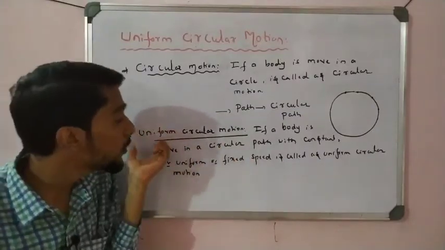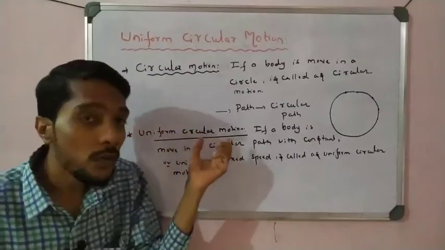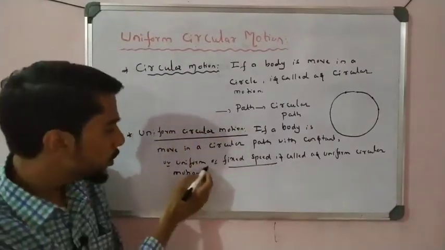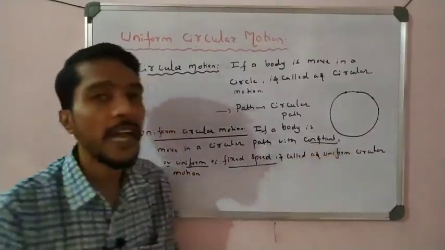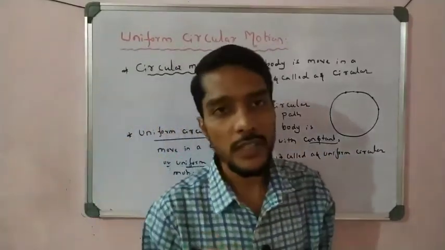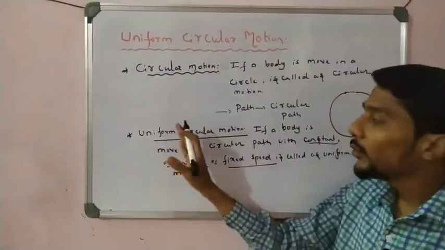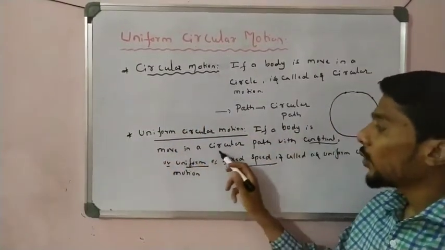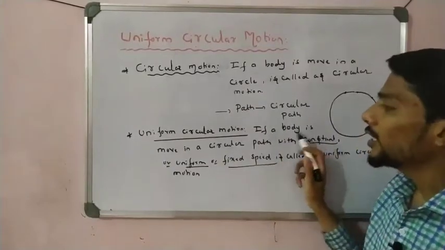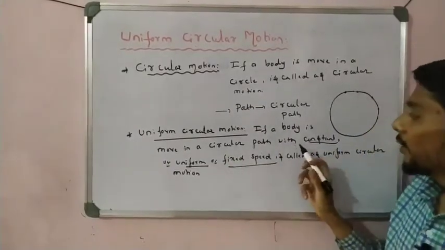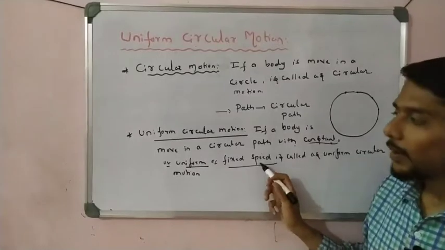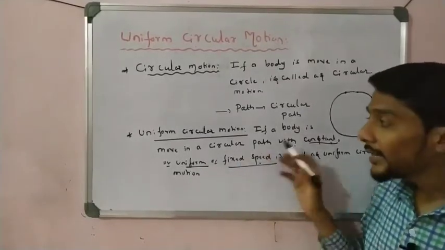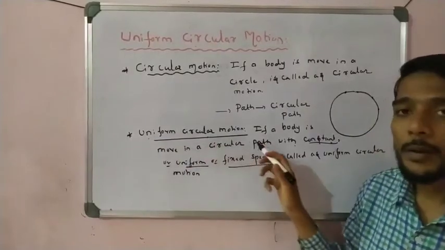So what is uniform circular motion? A circular motion in which the speed is fixed. The speed is uniform. The speed is constant. Any one term you can use here. So very simple. In the examination, define uniform circular motion: if a body moves in a circular path, or in a circle, with a constant speed, or also use uniform speed, or fixed speed, that is called uniform circular motion, right?